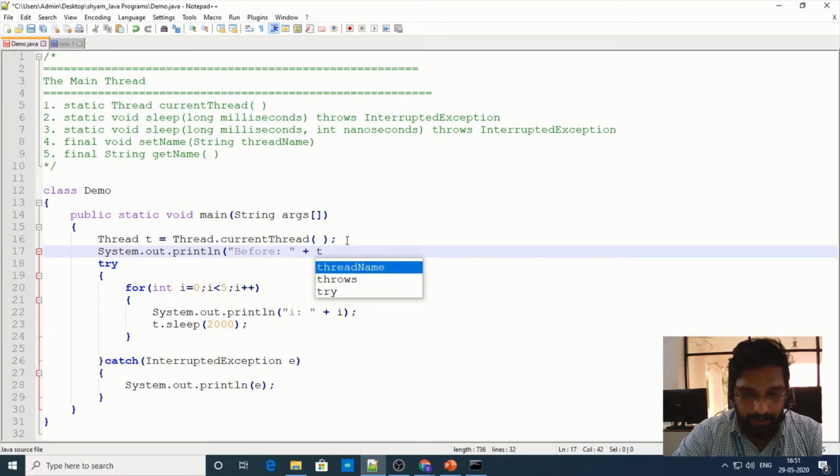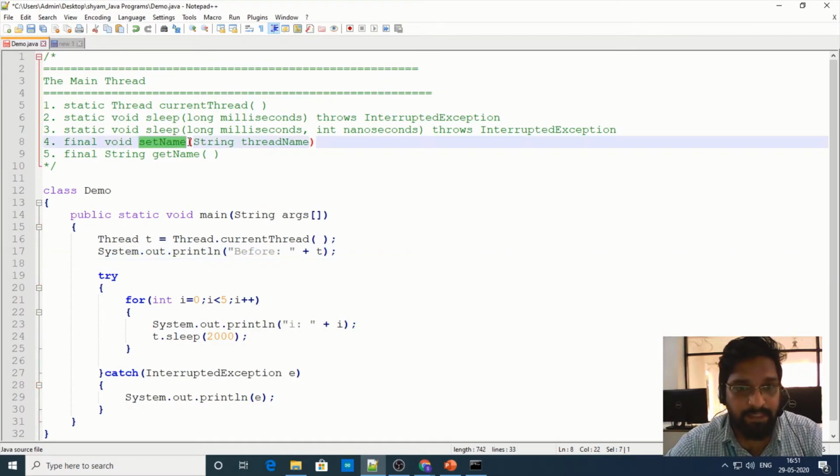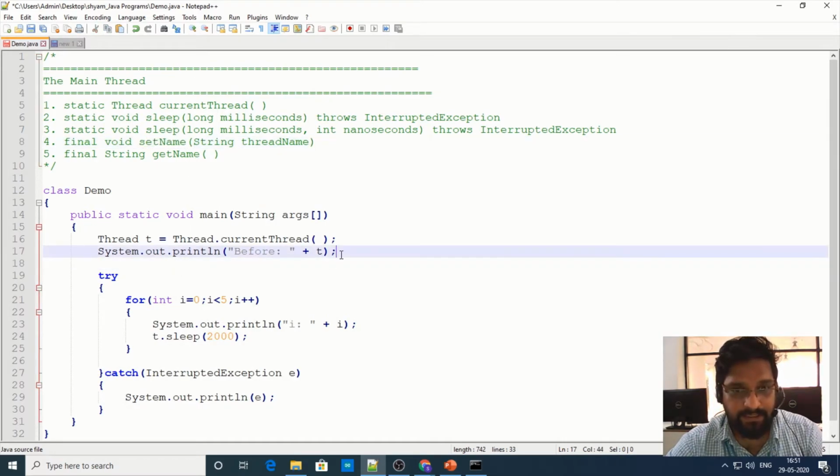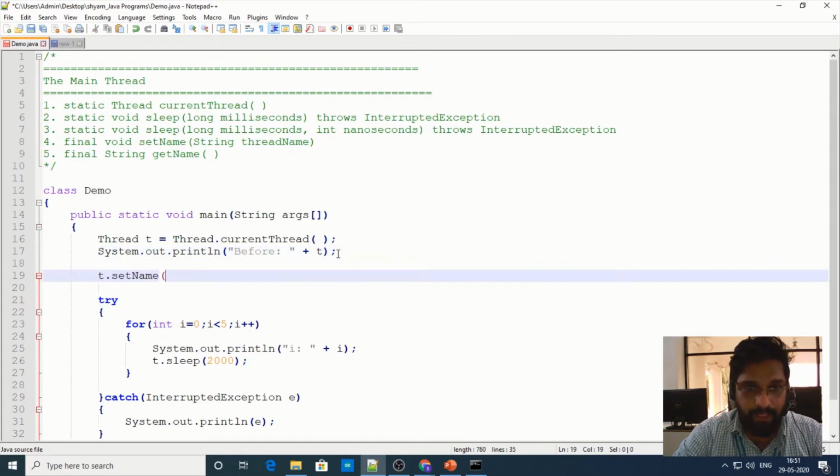Let me print it with t. Now using the setName method, let me set the name of this thread, t.setName, and the name let me give as 1,